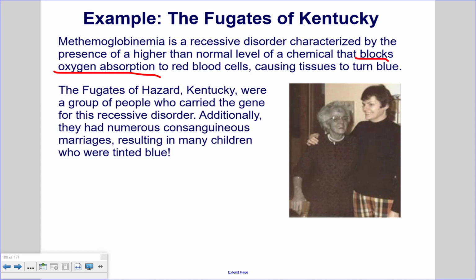The Fugates of Hazard, Kentucky, were a group of people who carried the gene for this recessive disorder. Additionally, they had numerous consanguineous marriages, resulting in many of the children who were tinted blue. So because there was this inbreeding, the recessive disorder was more common and therefore a higher likelihood that the children would actually come out blue.